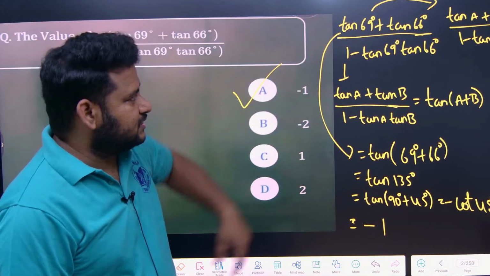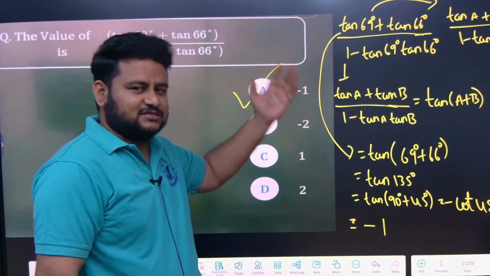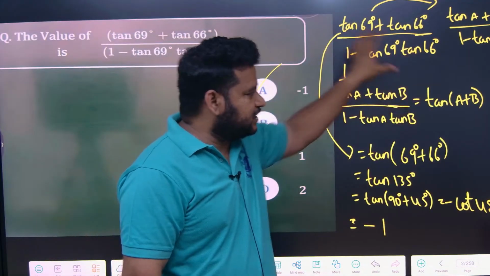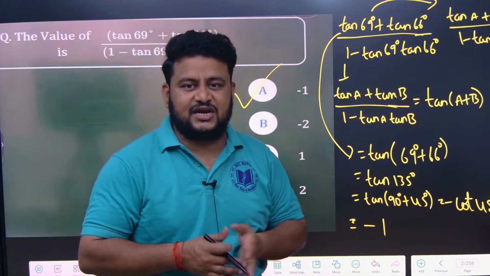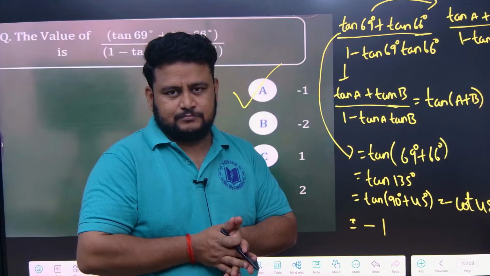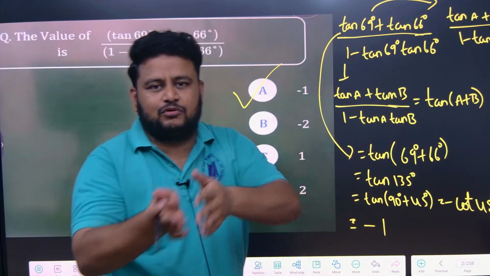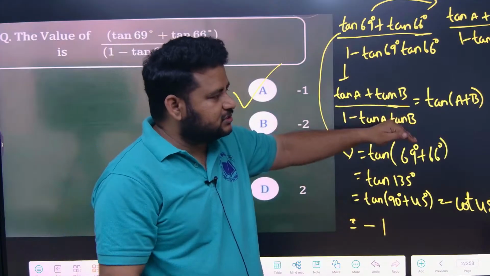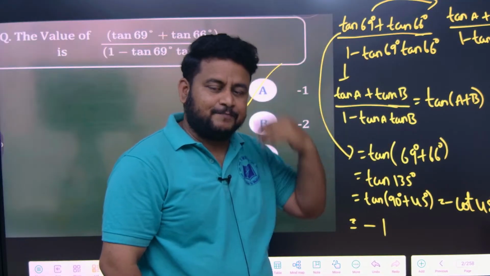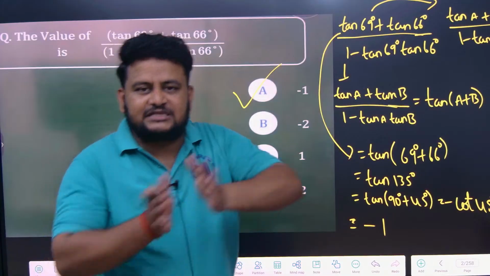So look at this. They have given the RHS and we have to find the LHS. The formula is given in the form of RHS, and we have to equate it to the LHS. In 10th standard or 11th and 12th board exams, you learn the formula from LHS to RHS. While proving also, you take the LHS and prove it to the RHS. Here, you will take the RHS and find the formula for the LHS. So you have to attune your mind to learn the formula from RHS to LHS.